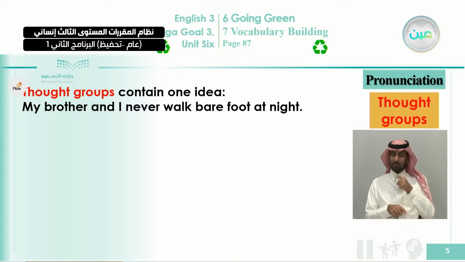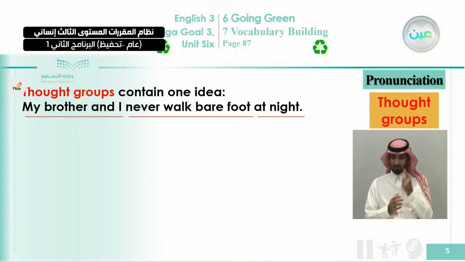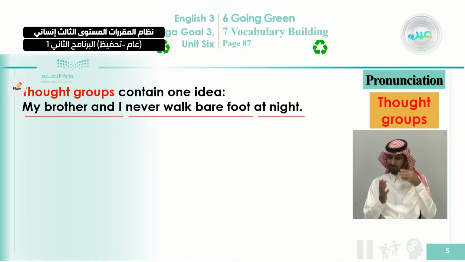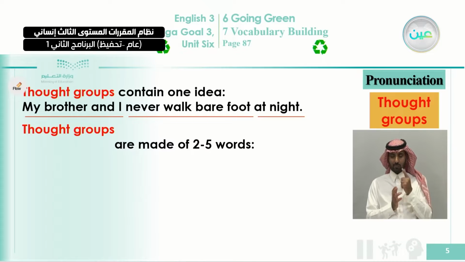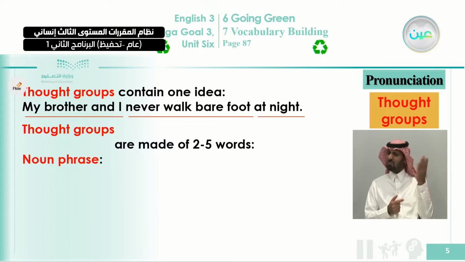So how can you divide this? We can divide it into 3 sections. Number 1, my brother and I, we consider this as the subject of the sentence. Never walk barefoot is the second thought group, and the last one is at night. As we mentioned here, the thought groups never end with functional words, only with main verbs, main words. Thought groups are usually made of 2 to 5 words. This is the average number of words inside the thought group.